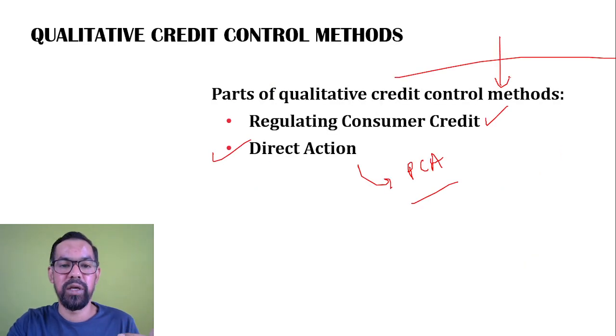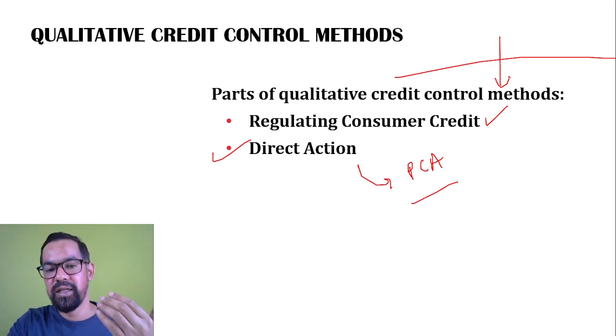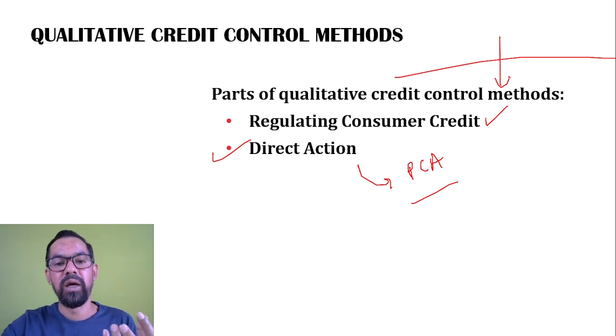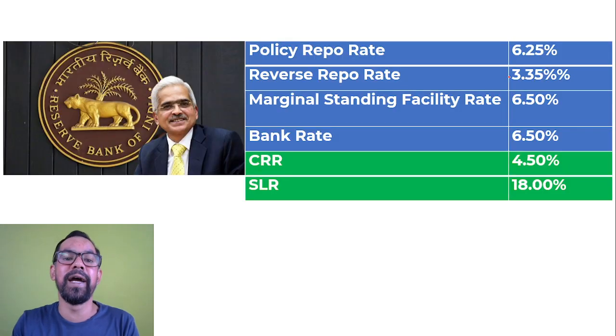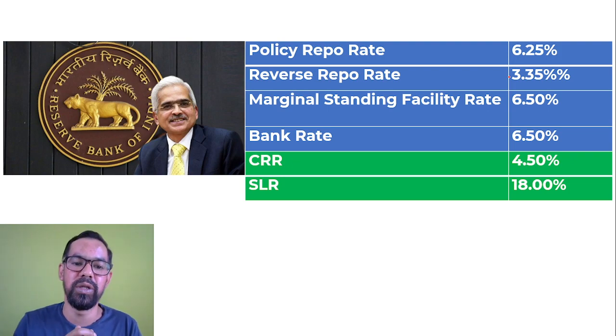These are the tools. They do have an impact on liquidity, but they are time taking processes, and we cannot define the exact numbers for these particular tools.